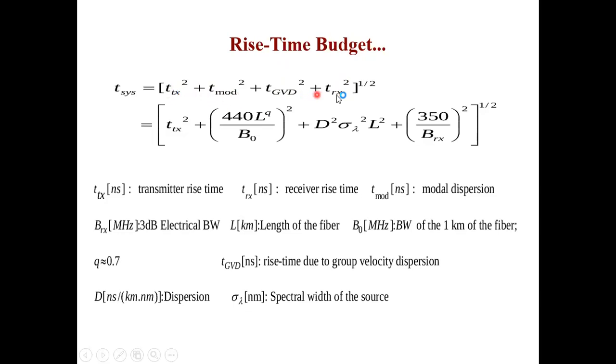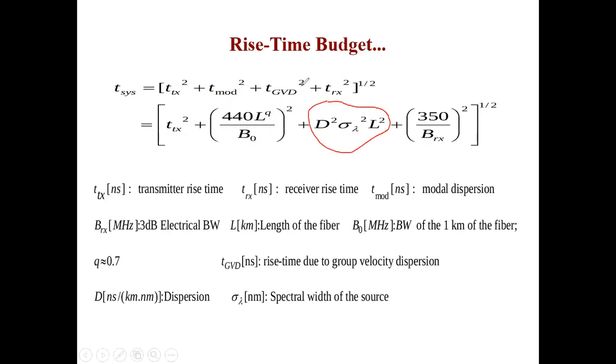Okay, now please write down this formula, and this is the modal dispersion formula: 440 L raised to Q upon V0. This is the group velocity dispersion formula. So this formula is there. Usually they don't tell you to calculate this part. They will give you the time. But to be on the safer side, or to write a theory answer, you require this.